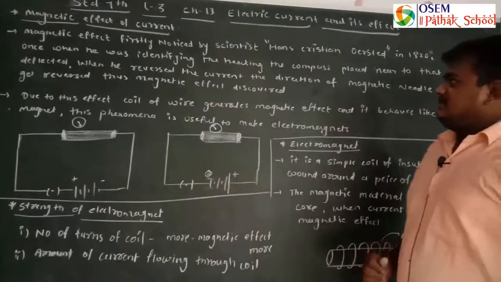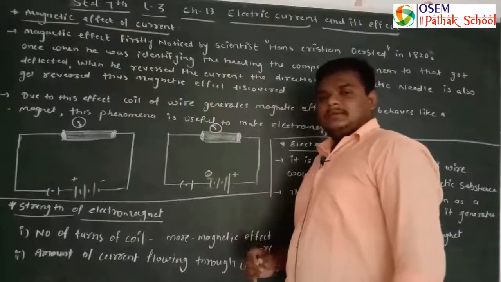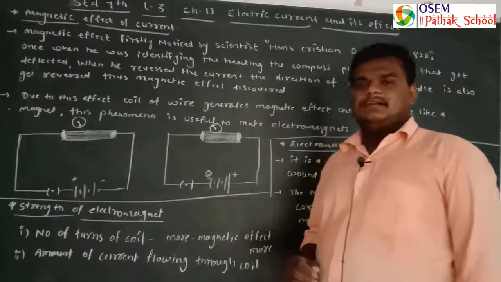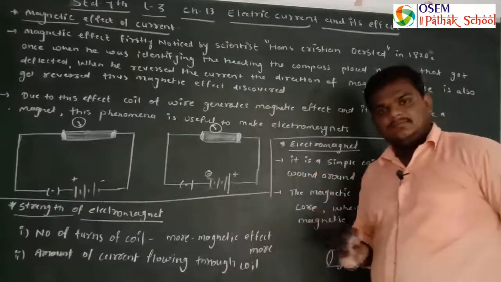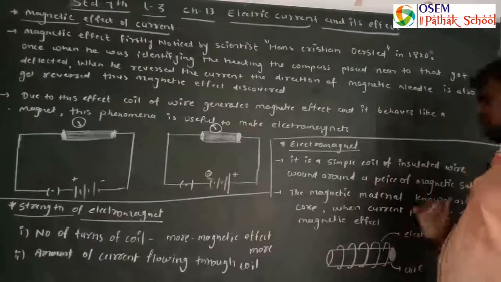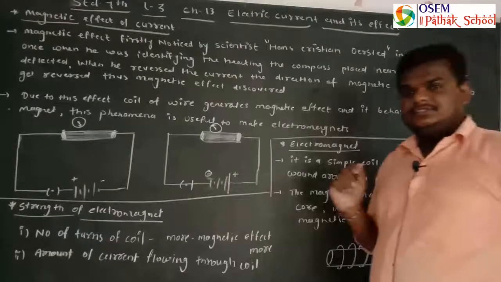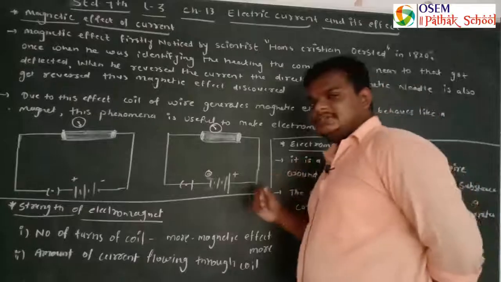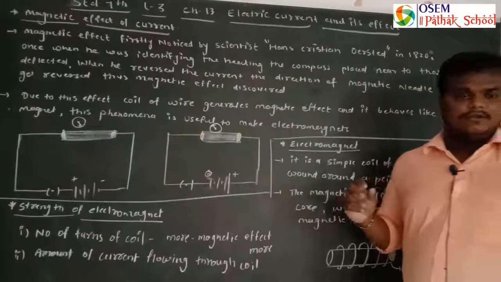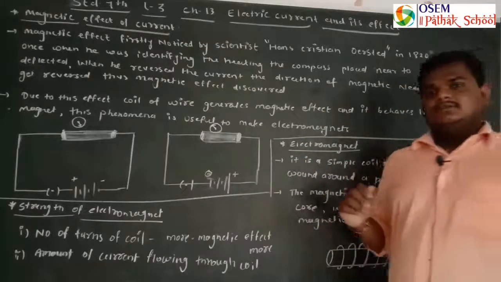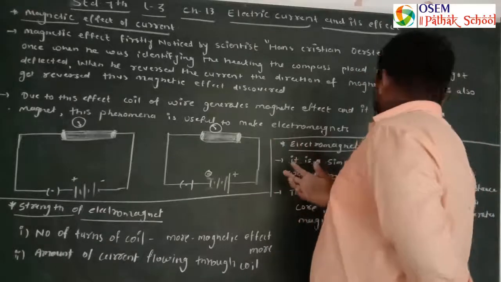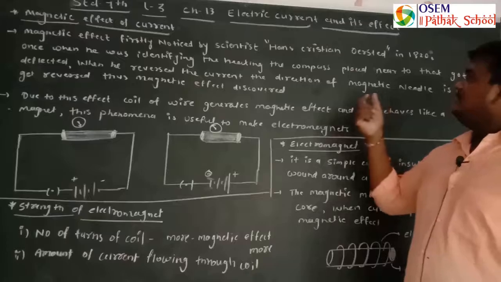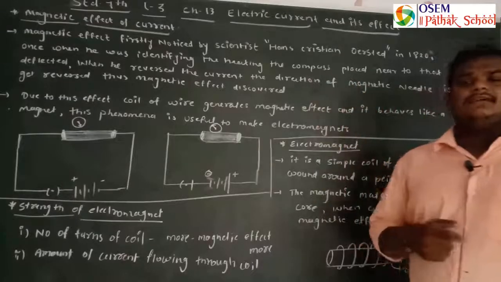In the second lecture we discussed the appliances that work on the basis of the heating effect of electric current, like an electric bulb and an electric fuse. Here in the third lecture we are going to learn another effect, and it is the magnetic effect of current.